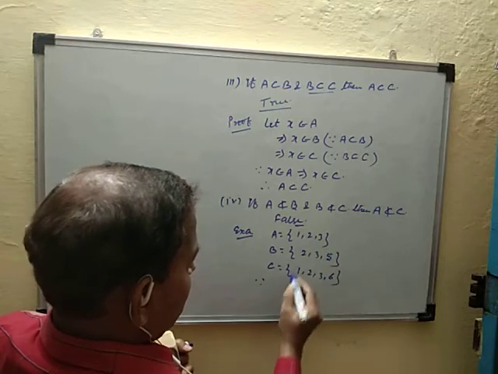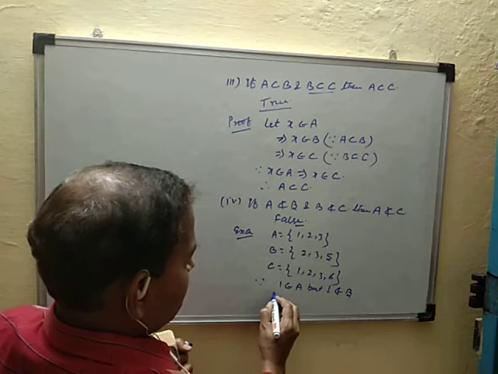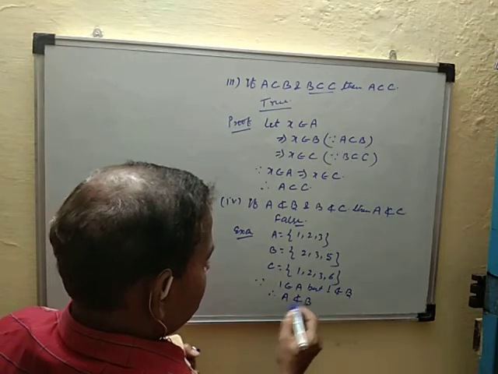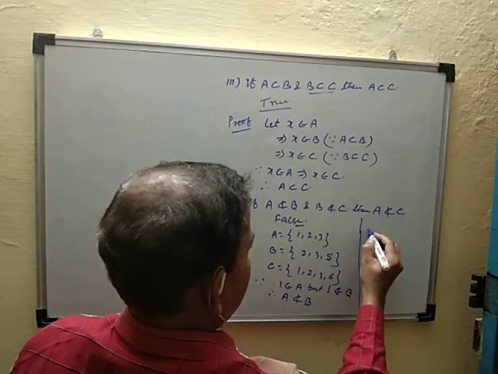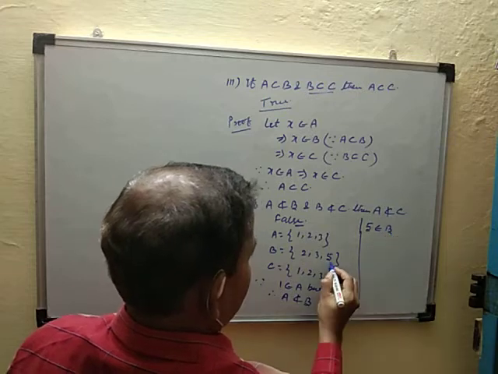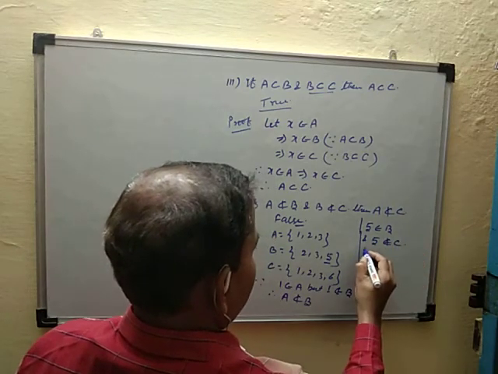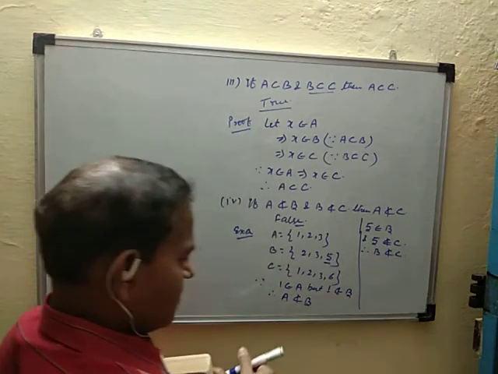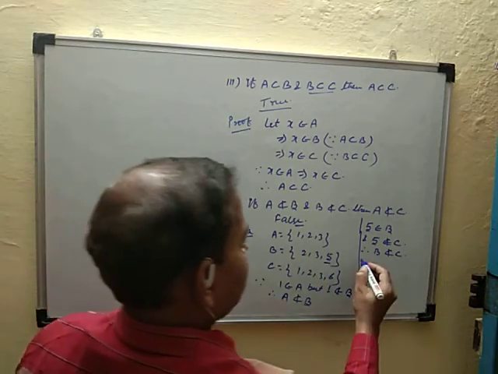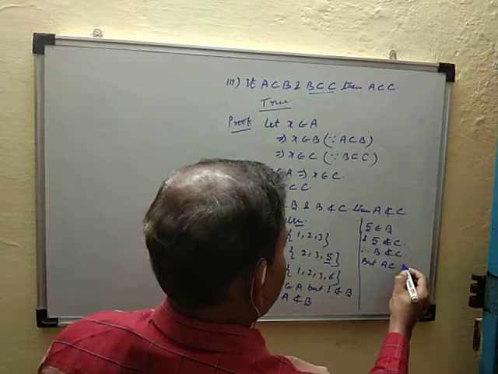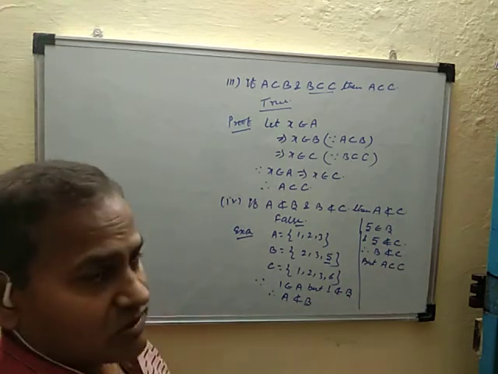Since 1 belongs to set A, but 1 does not belong in set B, therefore A is not a subset of set B. And since 5 belongs in set B, but 5 does not belong to C, therefore B is also not a subset of C. But every element of set A belongs in C, so A is a subset of C, because every element of A belongs in C, but here it says A is not a subset of C. This is false. So it is a false statement.